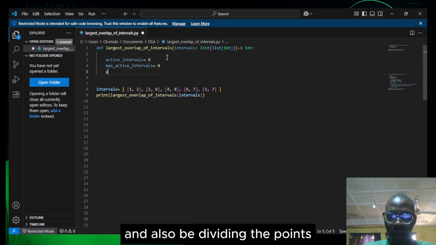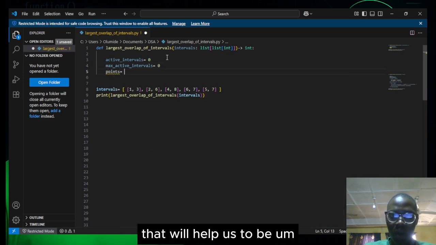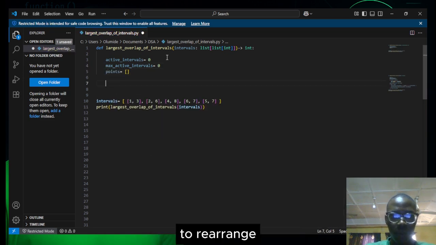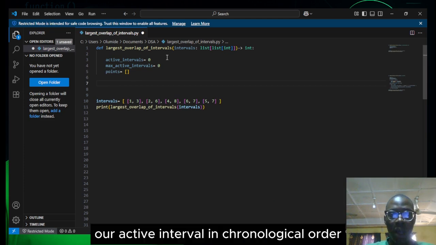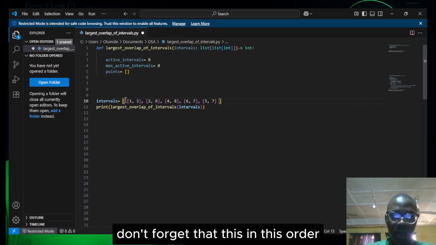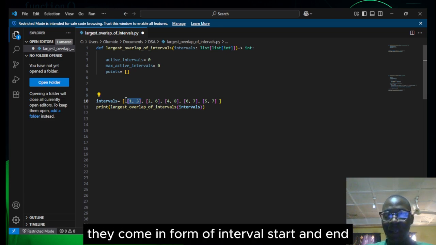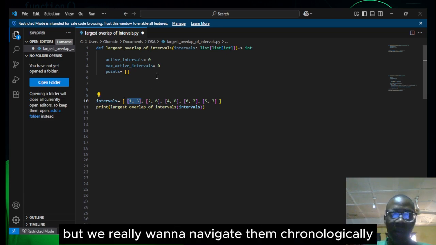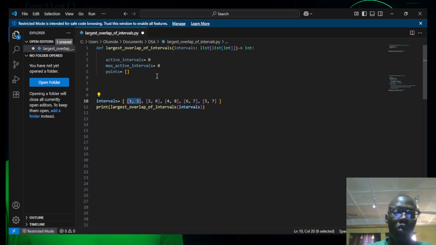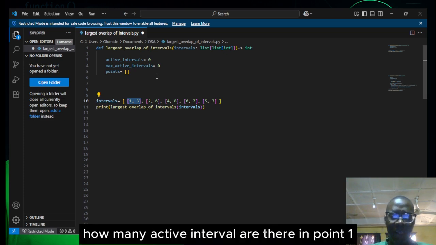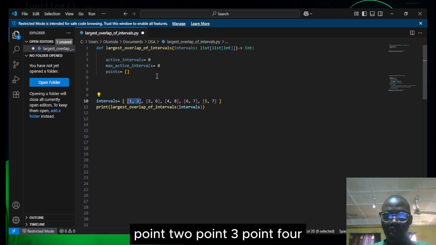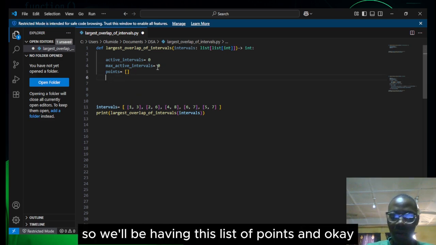We'll also have the points, which will help us rearrange our intervals in chronological order. Don't forget that they come in the form of intervals, start and end, but we really want to navigate them chronologically: how many active intervals are there at point 1, point 2, point 3, point 4. So we'll have this list of points.